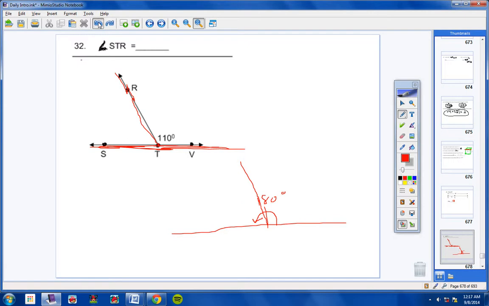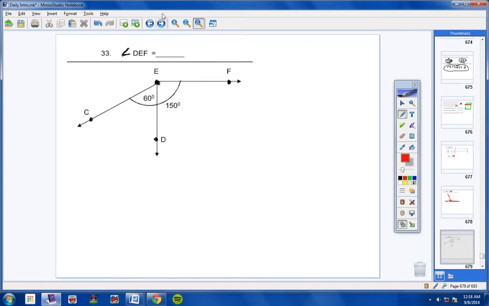They're going to have to. And so with that in mind, if this angle is 110, then over here this angle has to be 70. Why? Because 110 plus 70 is 180. And so angle STR has to be 70 degrees. All right, let's try number 33.